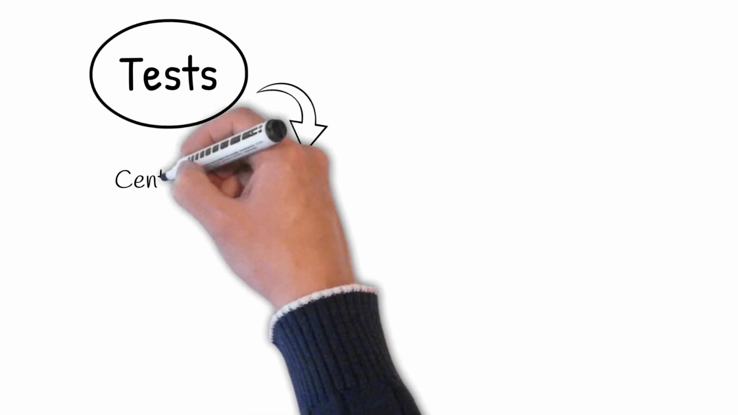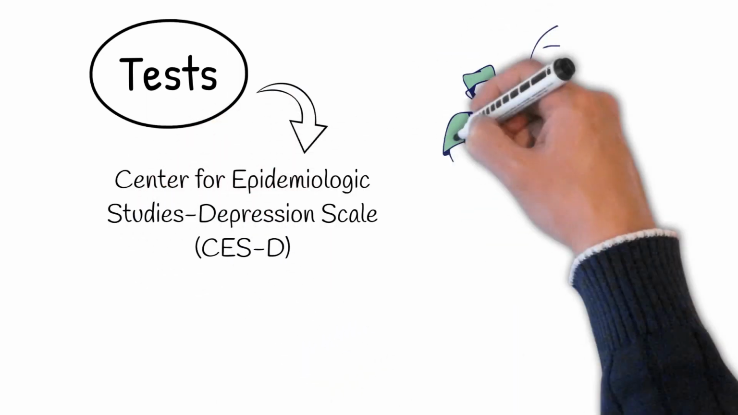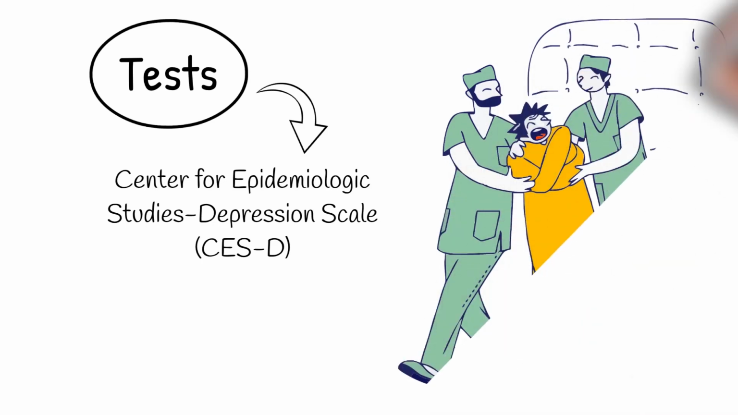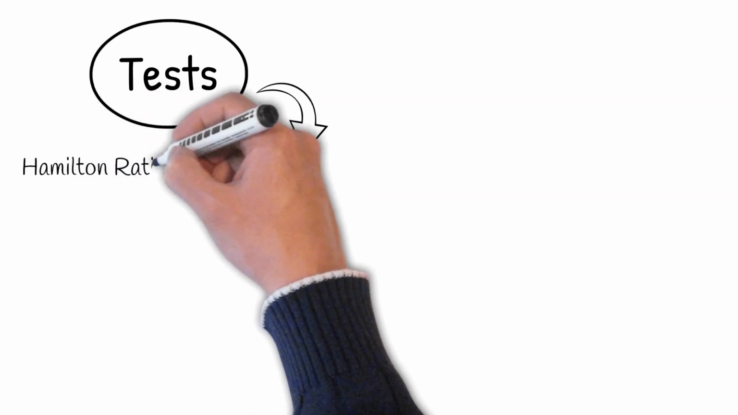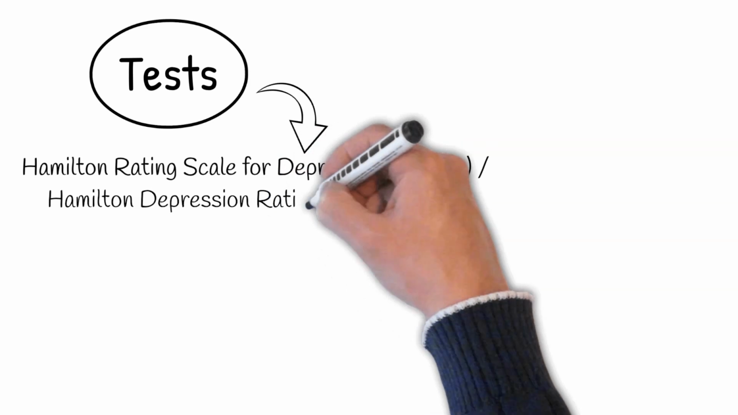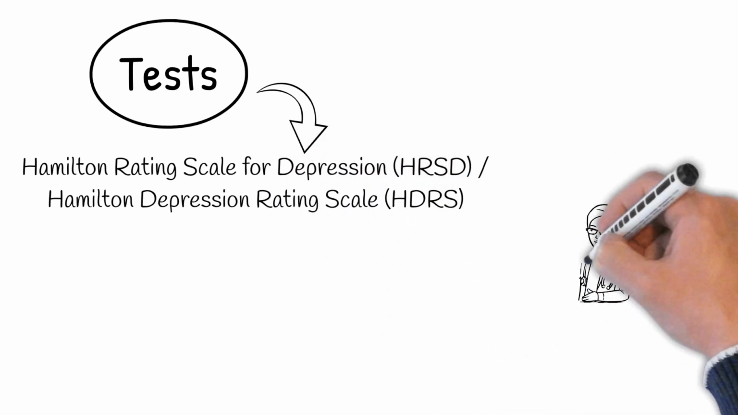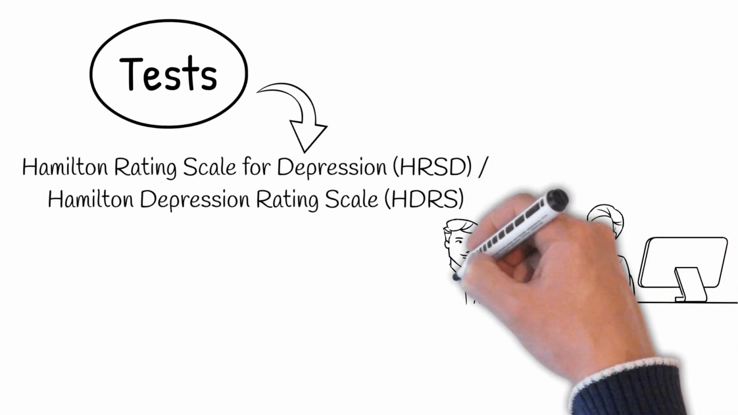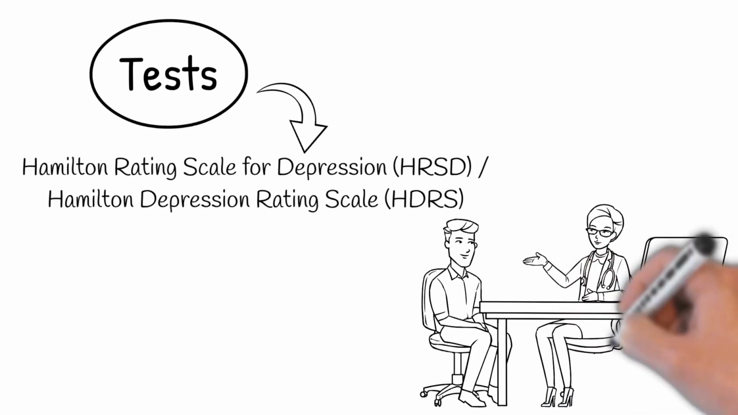Center for Epidemiologic Studies Depression Scale, or CESD, an instrument that allows patients to evaluate their feelings, behavior, and outlook from the previous week. Hamilton Rating Scale for Depression, or HRSD, also known as the Hamilton Depression Rating Scale, or HDRS, or abbreviated to HAMD, is a multiple-choice questionnaire that doctors may use to rate the severity of patients' depression.